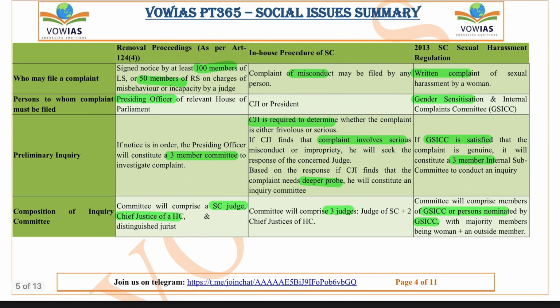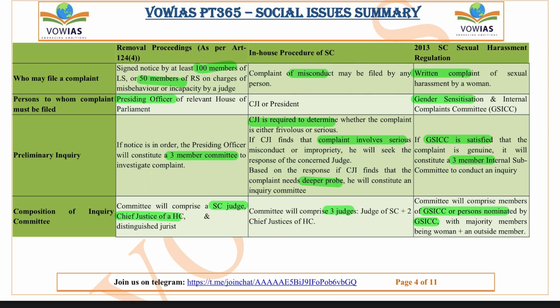So if you see the removal of judges according to Article 124(4) of the Constitution, the notice for the removal of a judge has to be signed by at least 100 members of Lok Sabha or 50 members of Rajya Sabha on charges of misbehavior or incapacity by the judge. So proved misbehavior or incapacity is one of the major grounds on which a judge can be removed. And for this, the presiding officer has to give permission, and if the presiding officer gives permission, then a 3-member committee will be appointed.